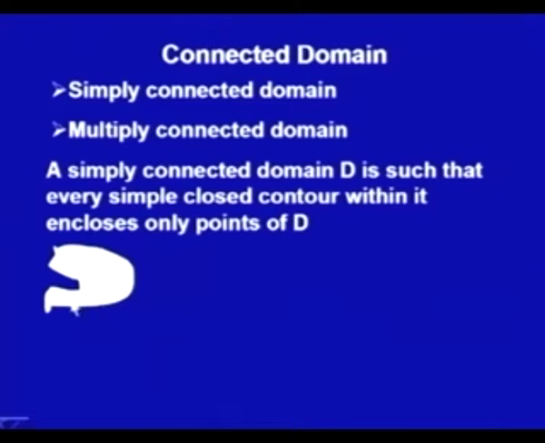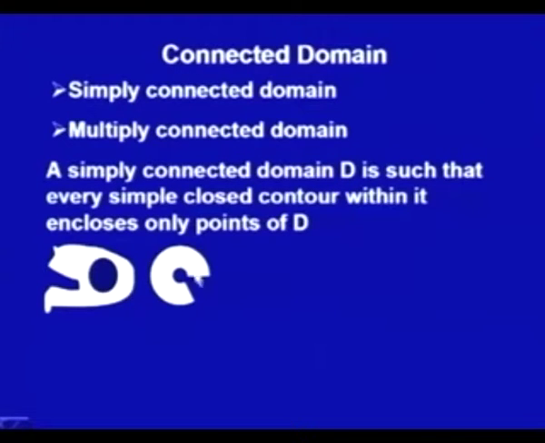This is a domain D. If I take any simple closed contour here, suppose this closed contour I have taken, you see the interior points are only the interior points of this domain D. Now, suppose I shift this contour a little bit to this side, then it will become outside. So, this will not be inside the domain D. If I take any contour in this domain D, the interior points would be only the interior points of D.